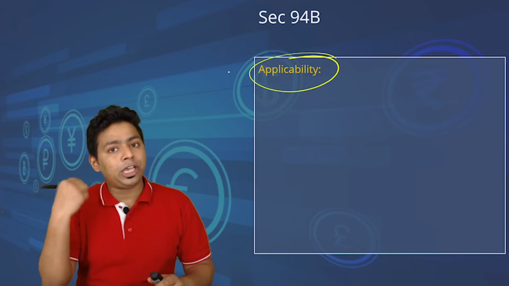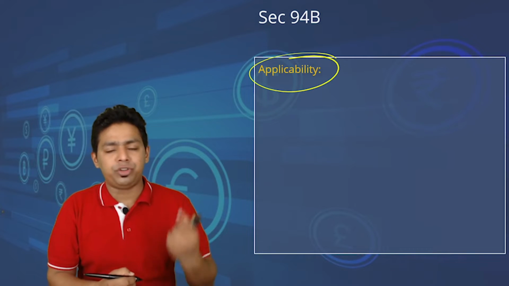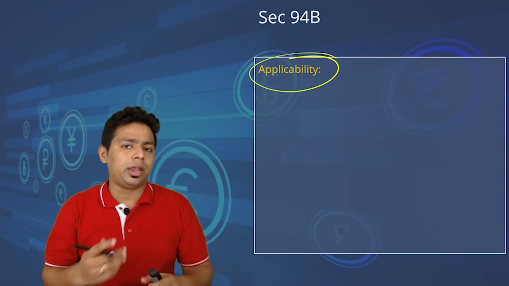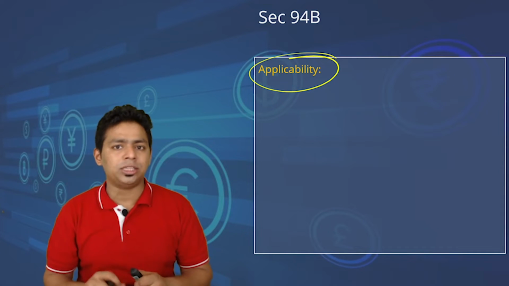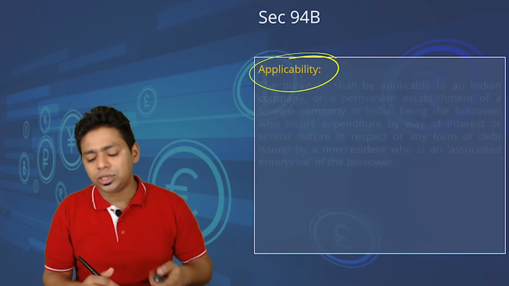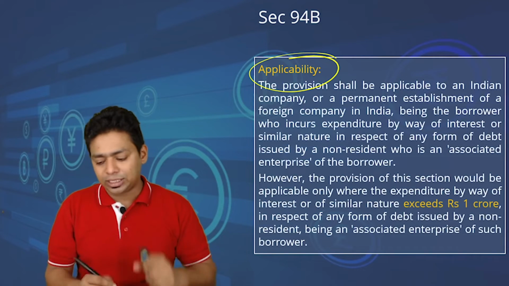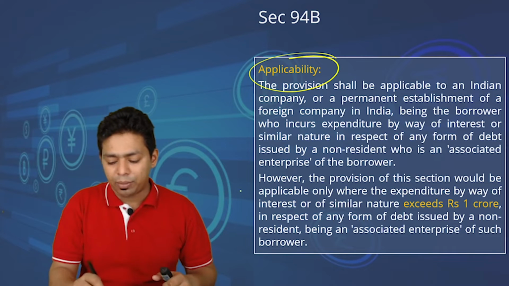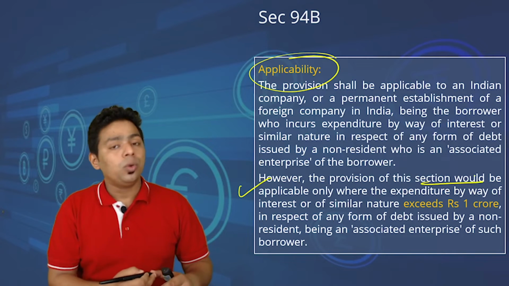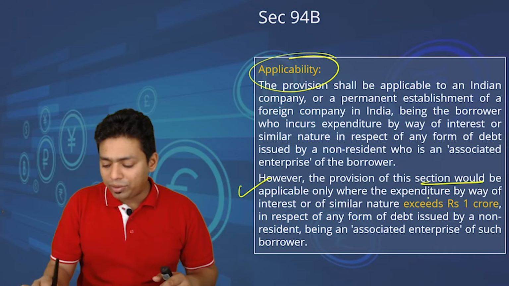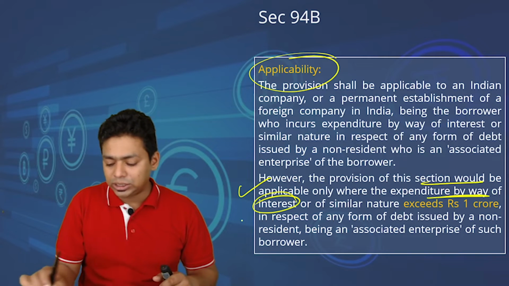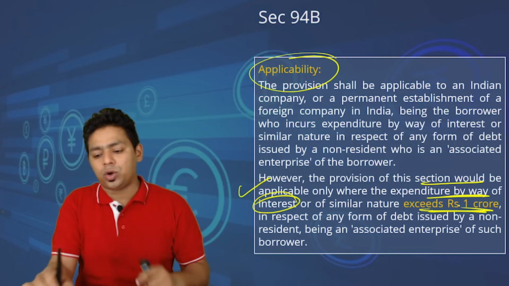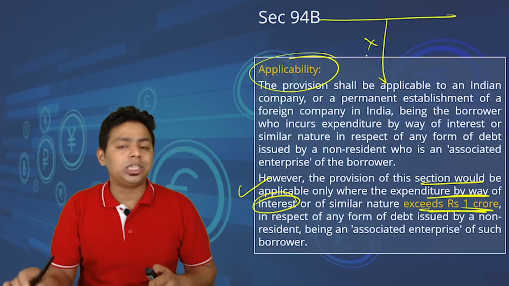Applicability. Sir, is it applicable to each and every foreign loan which has been taken from associate enterprises? Obviously, we are not targeting or hunting small players in the market. We are targeting big MNCs. Therefore, 1 crore is the exception. It is applicable to all transactions, but it is not applicable below a threshold. However, the provision of this section would be applicable only where expenditure by way of interest of similar nature exceeds 1 crore. If it is up to 1 crore in your profit and loss account, this is not applicable.